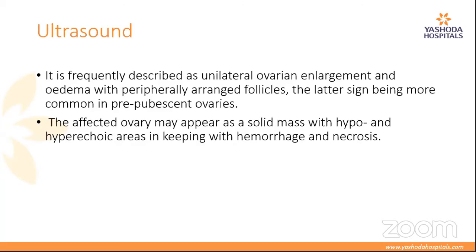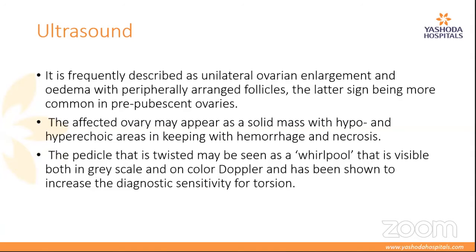It's frequently described as unilateral ovarian enlargement on an ultrasound. Ultrasound is the diagnostic test of choice. So it's a unilateral ovarian enlargement and edema with peripherally arranged follicles. This sign is more common in prepubescent ovaries. The affected ovary may appear like a solid mass with hypo- and hyperechoic areas in keeping with hemorrhage and necrosis. The twisted pedicle is seen as a whirlpool. The whirlpool sign is very typical of a twisted ovarian cyst. And on grayscale and color Doppler, the Doppler increases the diagnostic sensitivity for torsion.